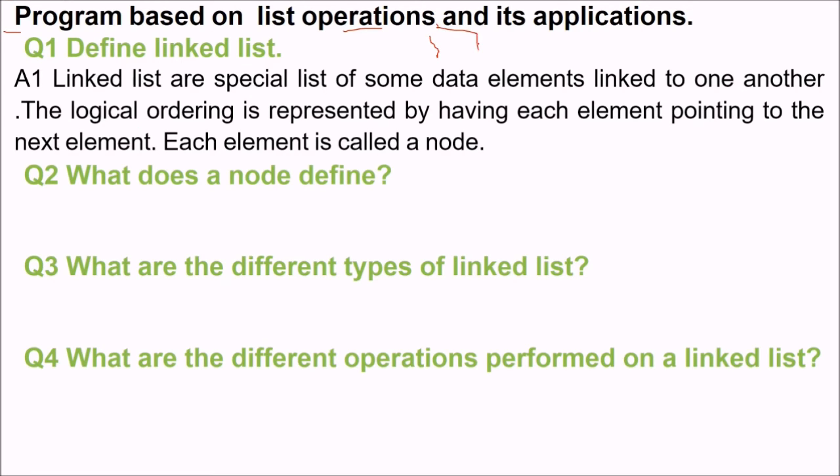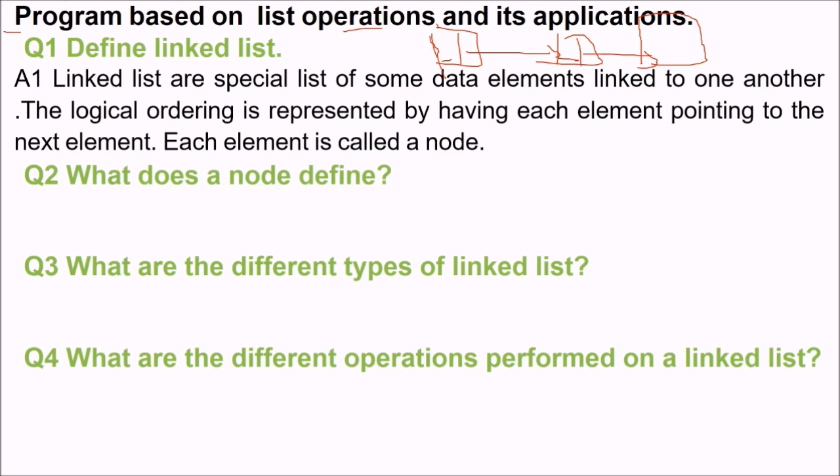You can understand a link like this. So this is a special list of the data elements linked to one another. This is a logical ordering which is represented by having each element pointing to the next element. So here one node has the element and the pointer to the next node, and similarly here also it is pointing to the next node and having the value.